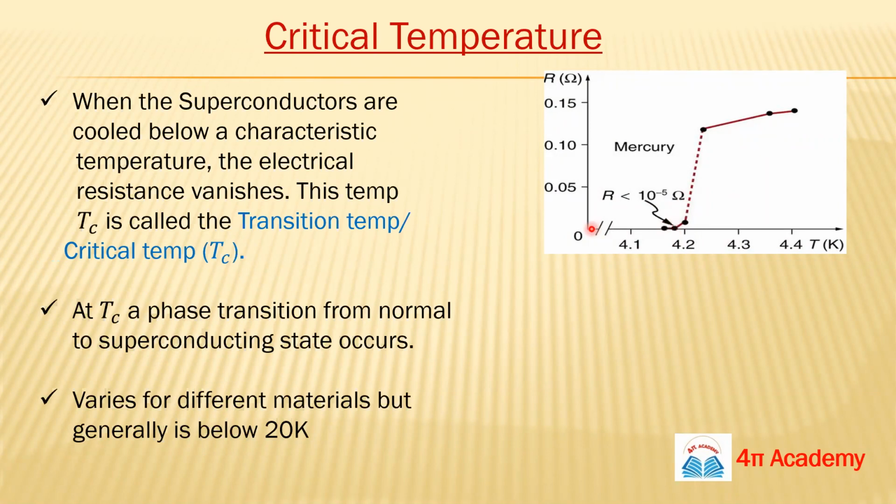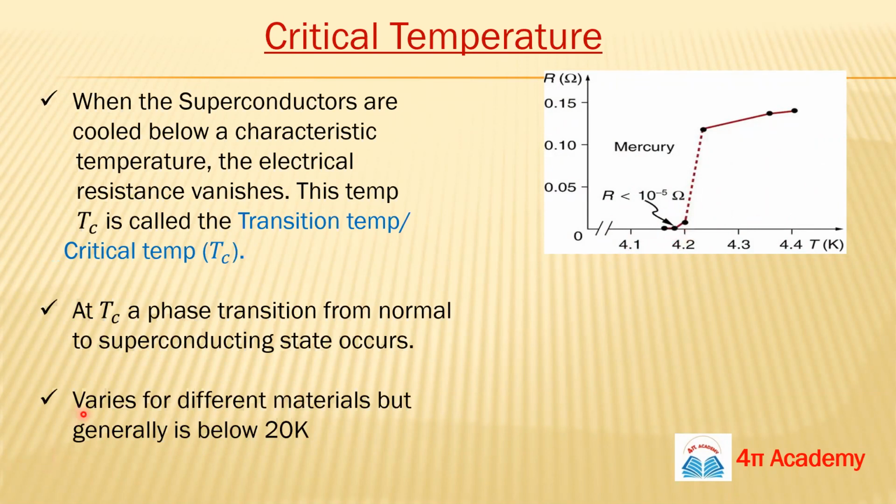Below this temperature mercury is in the superconducting state, and above this temperature the material is in the normal state, a normal material. So at this point the phase is changing, and the phase transition is taking place. Superconductors also show a phase transition at the transition temperature.